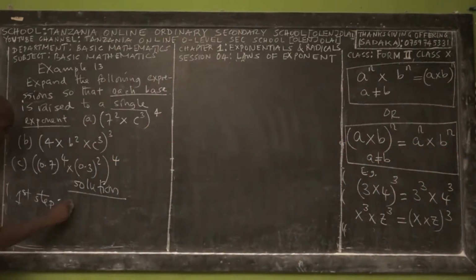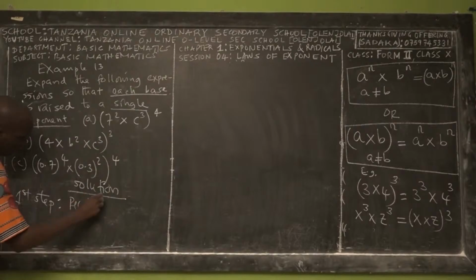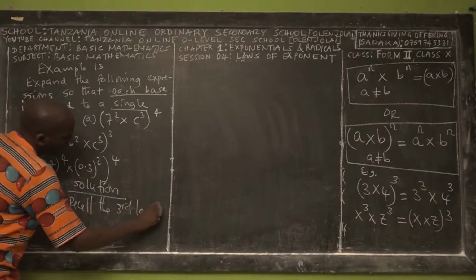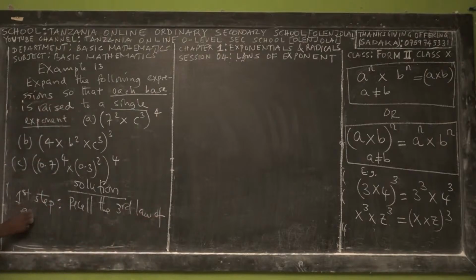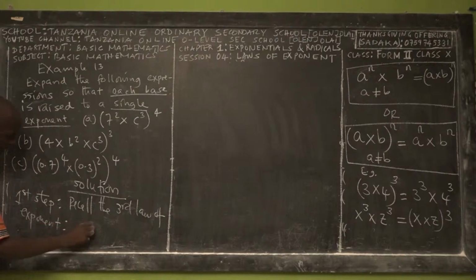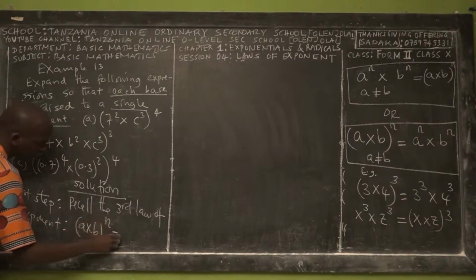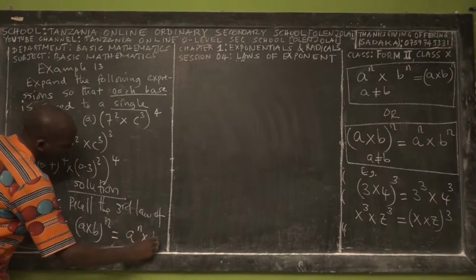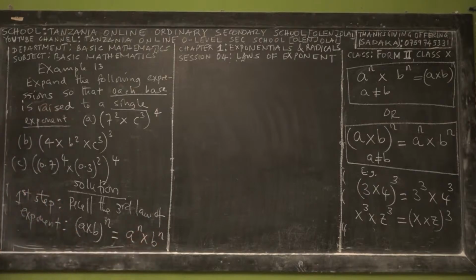So you have to recall the said law of exponent. How does it state? It states that if you have a times b, all raised to power n, it is equal to a power n times b power n.